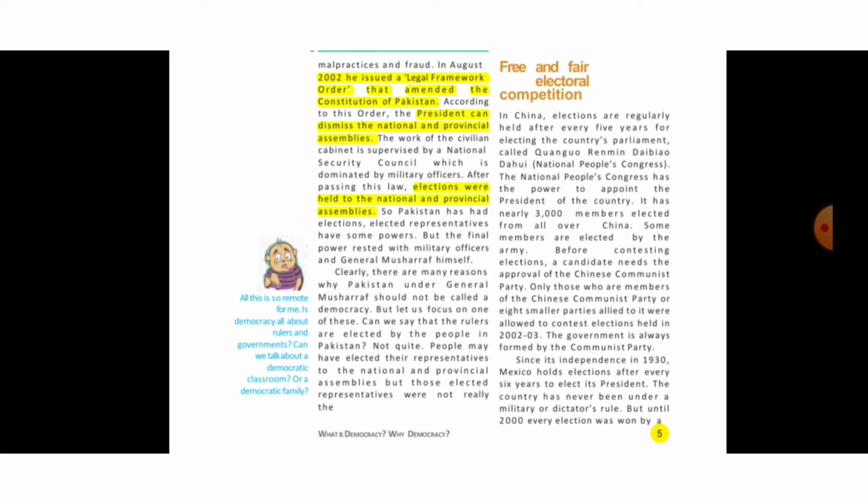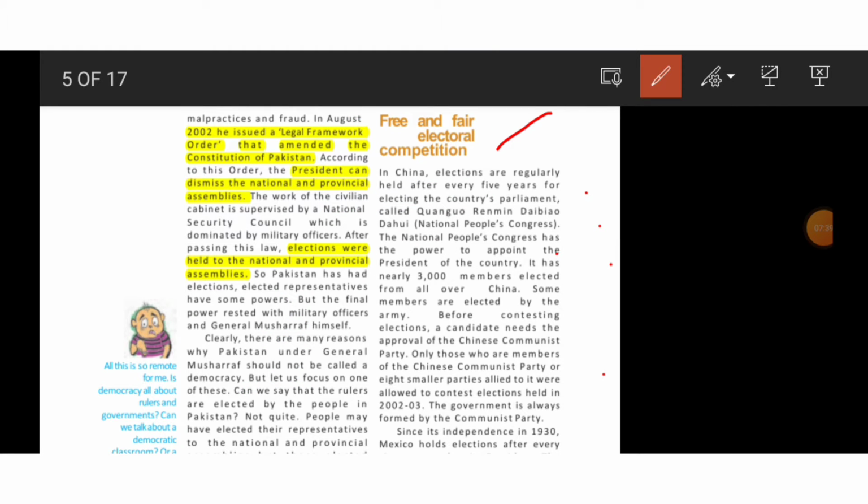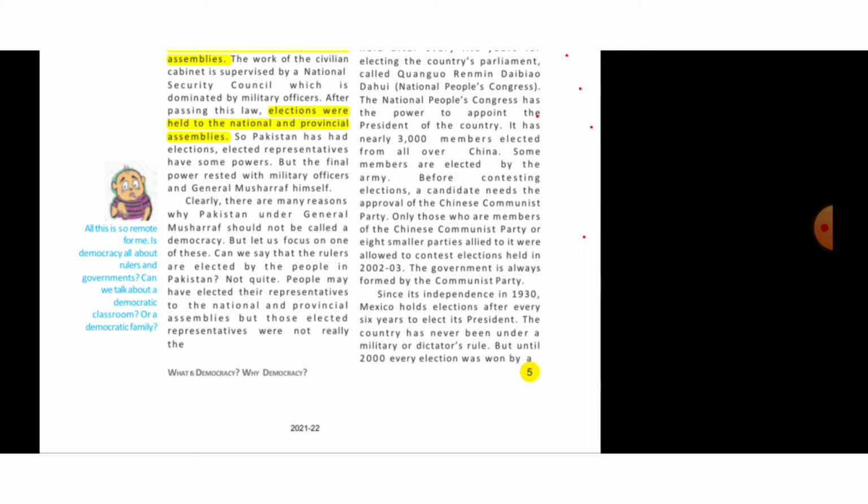Free and fair electoral competition. So here I'll give you a gist of this paragraph. So here China and Mexico. In this paragraph, it is mentioned about free and fair electoral competition, which is not the case of China and Mexico. So in China, there is only the influence of the Communist Party, Chinese Communist Party, and in Mexico, we can see it's only PRI. Let me turn the page.